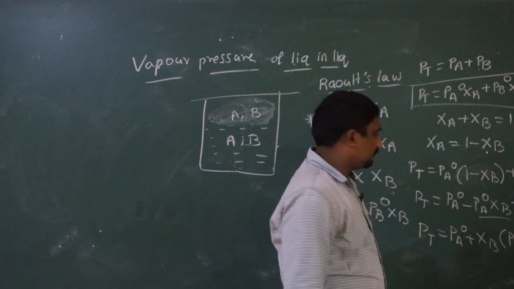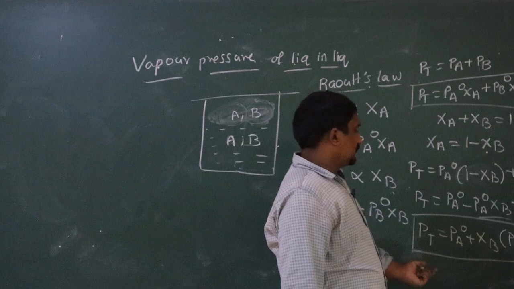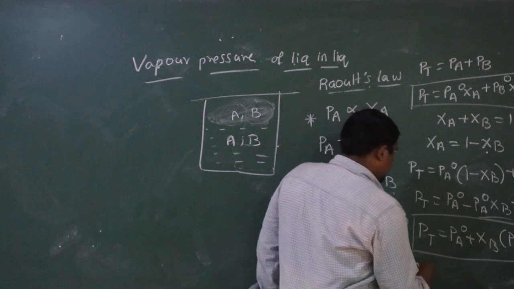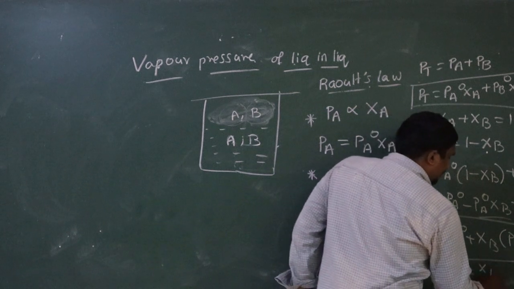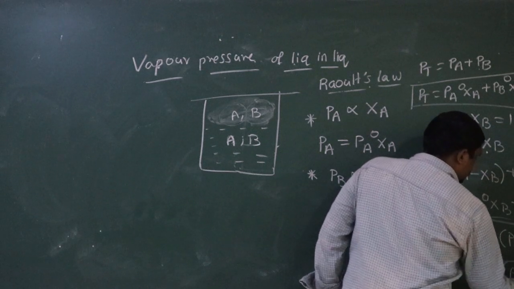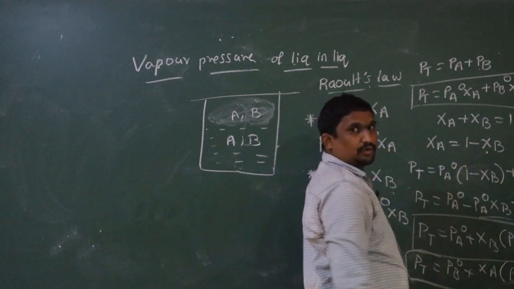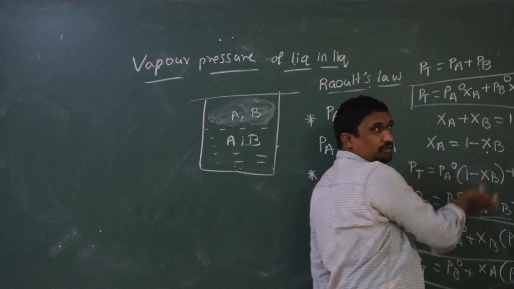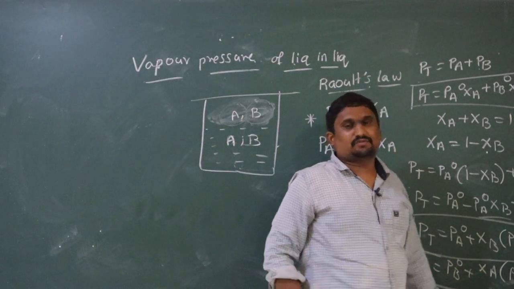This is one more formula we got for Raoult's law. This formula we can also write in another manner: PT is equal to PB naught plus XA into (PA naught minus PB naught). Here we took XA is equal to 1 minus XB. We can also take XB is equal to 1 minus XA, and if we substitute in the formula, we get this formula. So both formulas are correct for Raoult's law.